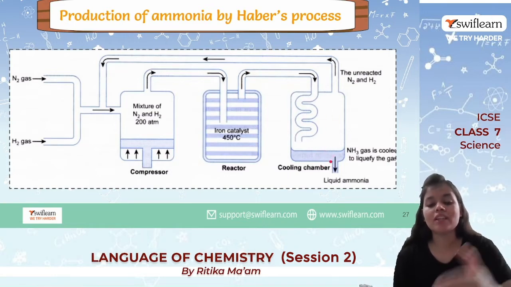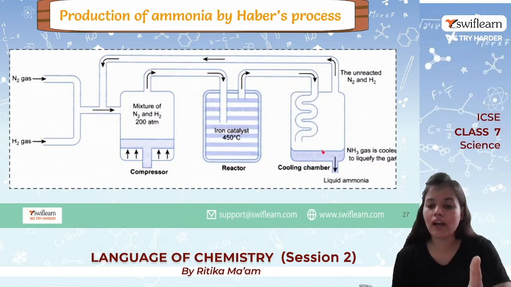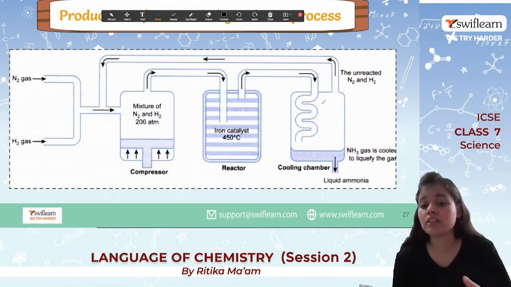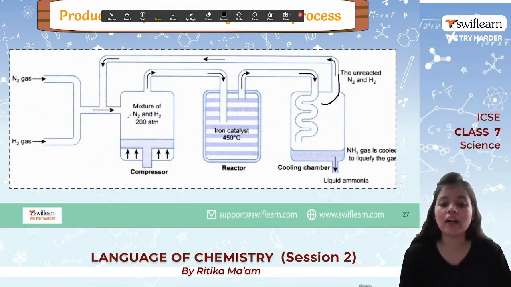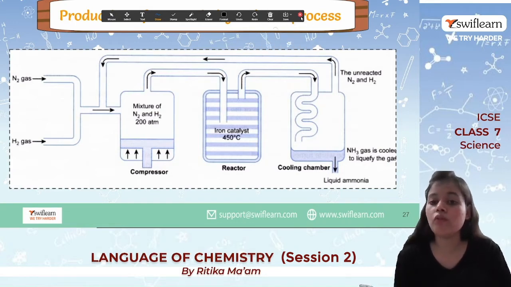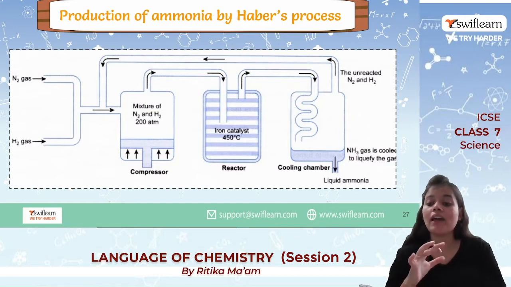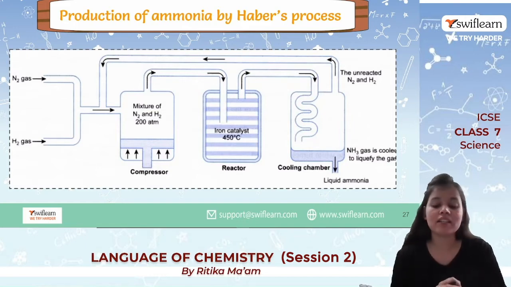Whichever ammonia we have gotten, we take it out. Sometimes unreacted nitrogen and hydrogen gas are still present, so they go again from here and the same process follows. The basic thing in Haber's process is that we apply great pressure in the presence of iron as a catalyst.